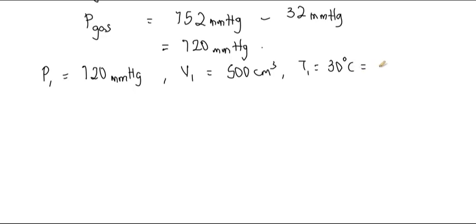So we have 30 plus 273, our unit as Kelvin. So this gives us 303 Kelvin. So now for the final values, P2 at S.T.P, the pressure of a gas is 760 millimeter mercury. So we have P2 to be 760 millimeter mercury.